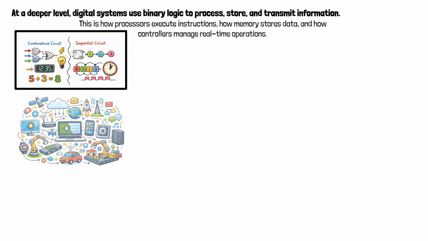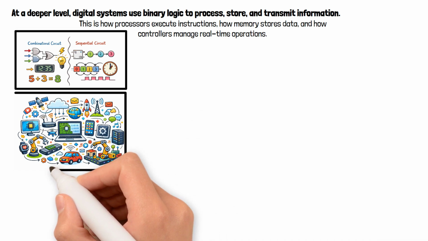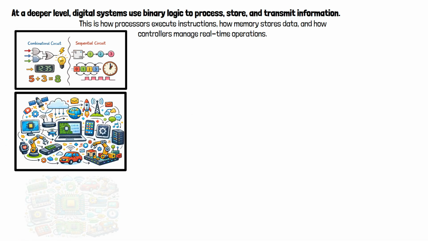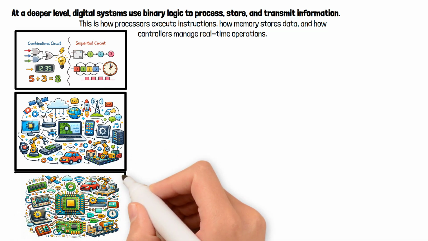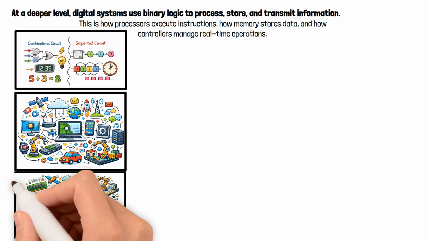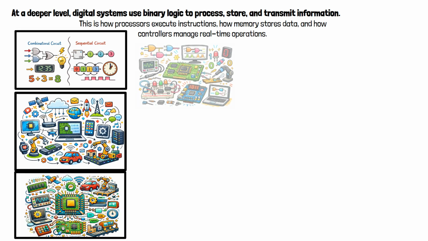On a larger scale, digital electronics forms the backbone of computers, smartphones, communication networks, and automation systems. From microprocessors and memory chips to control units in cars and industrial machines, digital logic enables speed, accuracy, and scalability that analog systems alone cannot achieve.